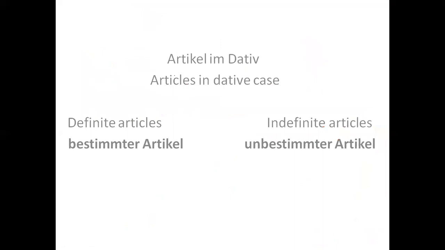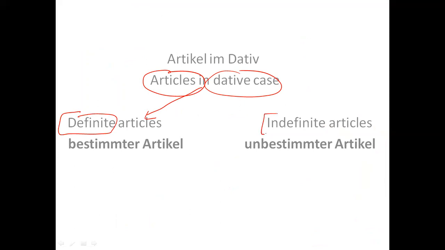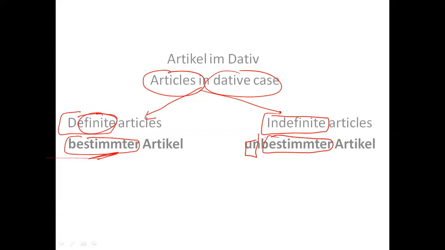If I talk about articles in German, there are mainly two types of article. One is definite and the second is indefinite. In German, we say bestimmter Artikel and unbestimmter Artikel. Bestimmter is definite, unbestimmter is indefinite.